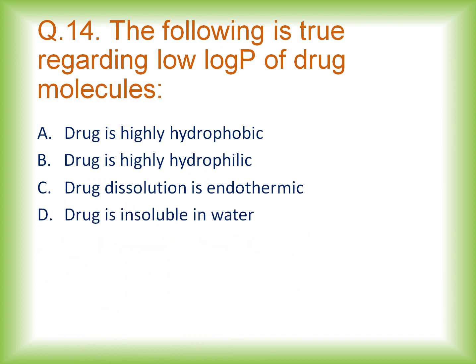The correct option is option B, the drug is highly hydrophilic. So whenever a drug has a low log P value, it means the drug is highly hydrophilic. And if a drug has a high log P value, it means the drug is highly lipophilic in nature.